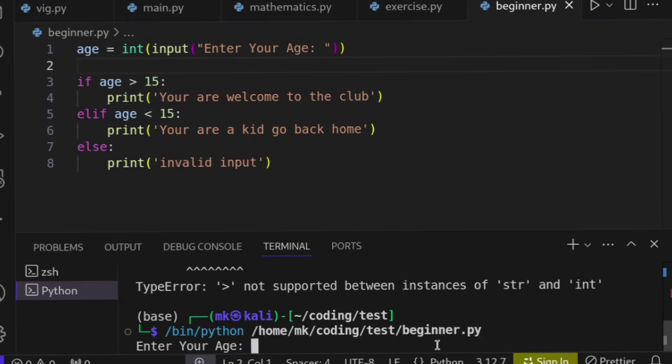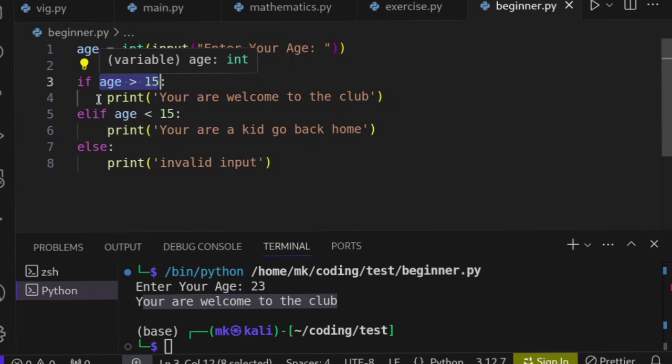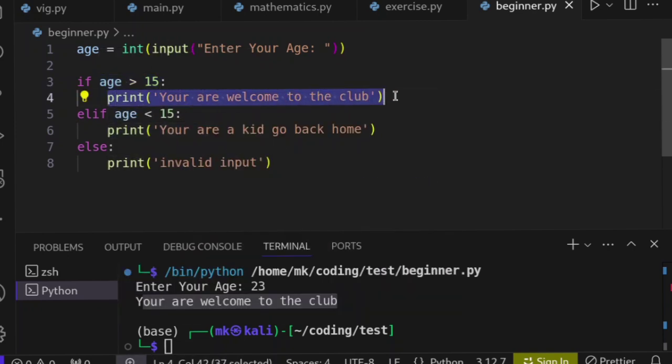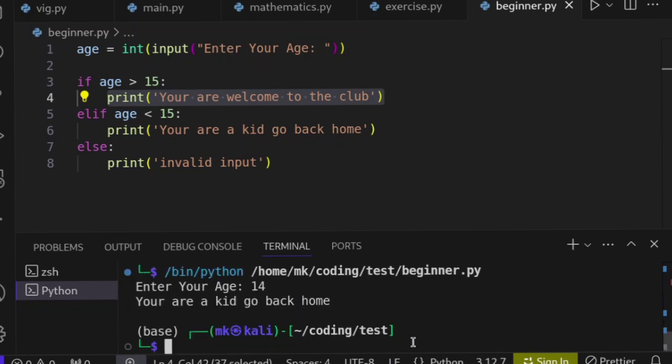So if I put 23, then you see it's showing you are welcome to the club, because I check if the age is greater than 15. Yes, this condition becomes true, because 23 is greater than 15. That's the reason why we see you are welcome to the club. So let me change and put an age like 14. And now you see it's showing you are a kid. Go back home.